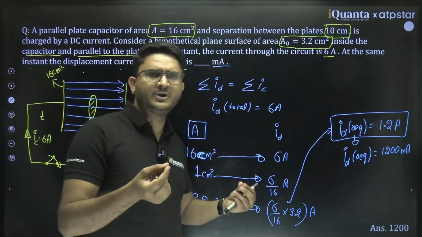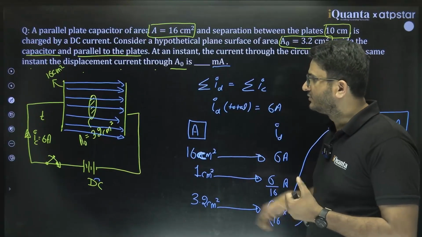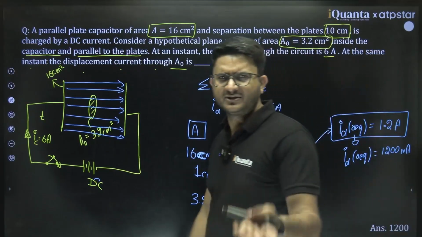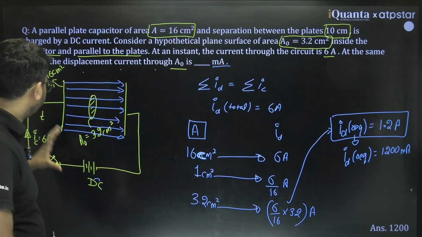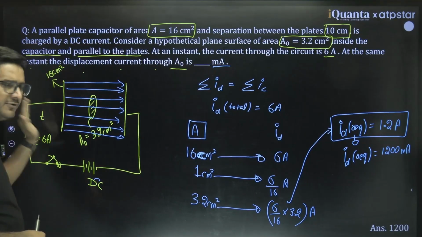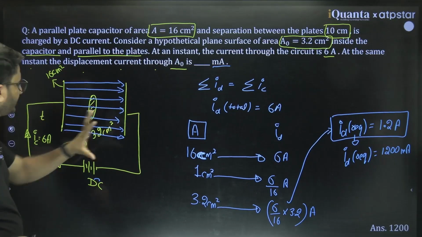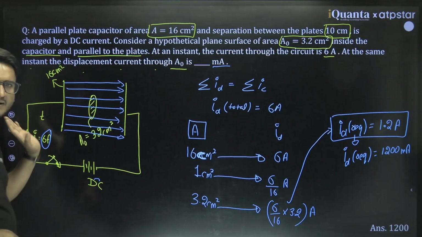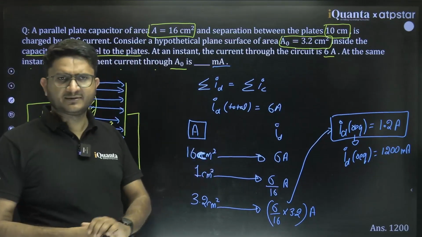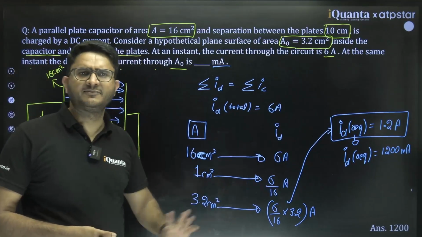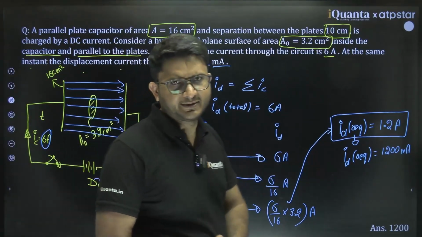You won't be able to decide where to start this question. Clear? So now you would find it easy, it is just a unitary method. But first you should understand that whatever the current flowing through the wire, to maintain continuity, the total displacement current should be the same. Then for 16 centimeter square it would be this, for 1 centimeter square it would be this, and for any given area you will multiply 6 by 16 into the area required.